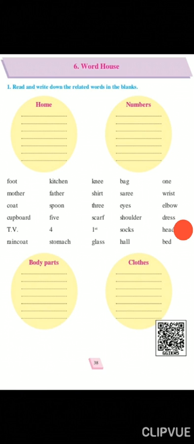This is a very short lesson and this lesson you are going to understand very easily. So let us see and write the answer. Question number 1. Read and write down the related words in the blanks. Now you can see there 4 groups are there. In the 4 circles you have to write in the first circle home. Now what is the meaning of home?